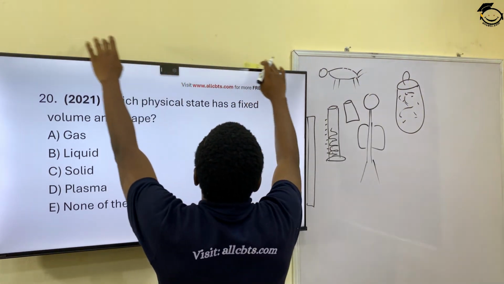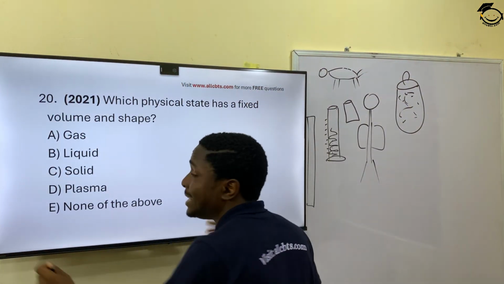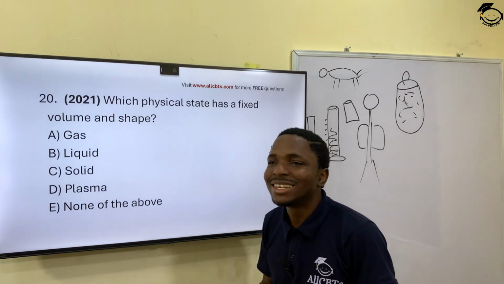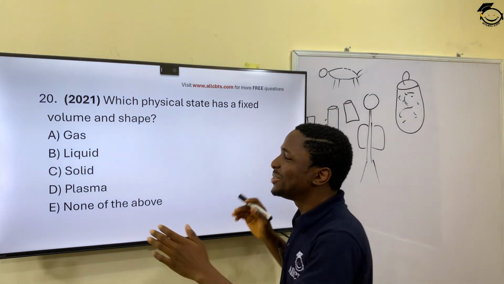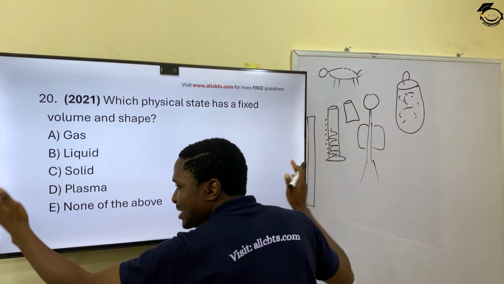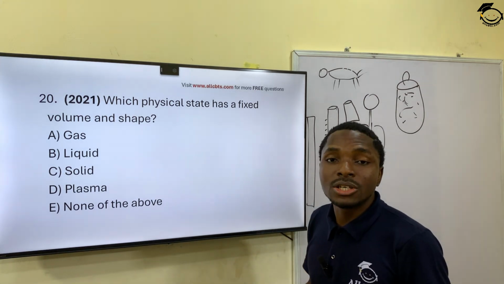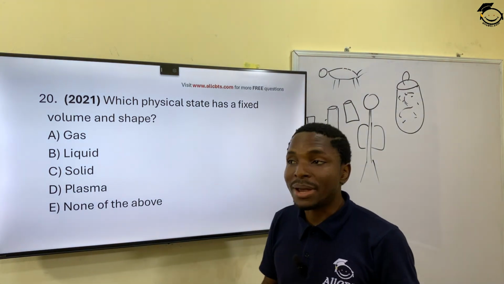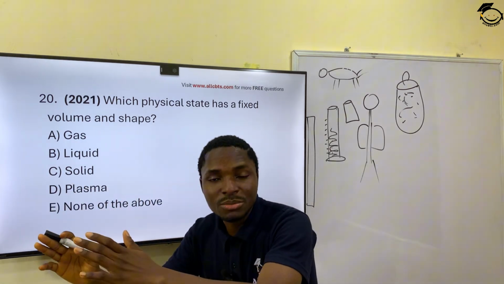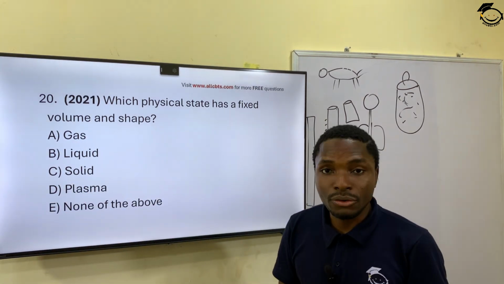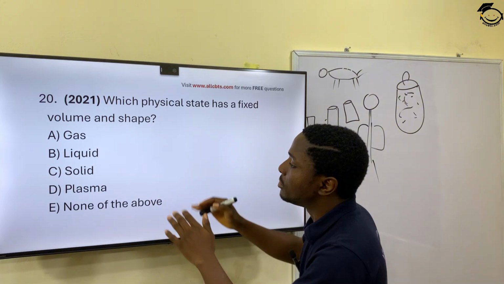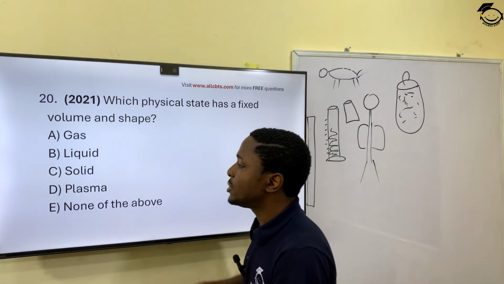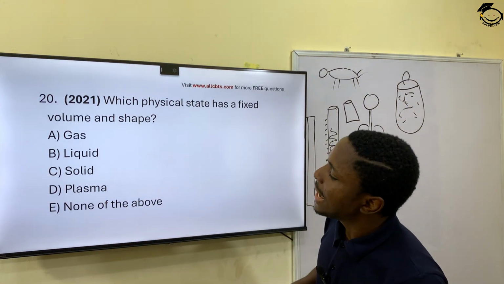For example, this TV cannot grow bigger than this, otherwise there's a problem. It's fixed. When you go to the electronic shop to buy it, you tell them the size you want because it's fixed, and they go get it for you. So it has a fixed volume and a fixed shape. All right, so solid is the correct answer.